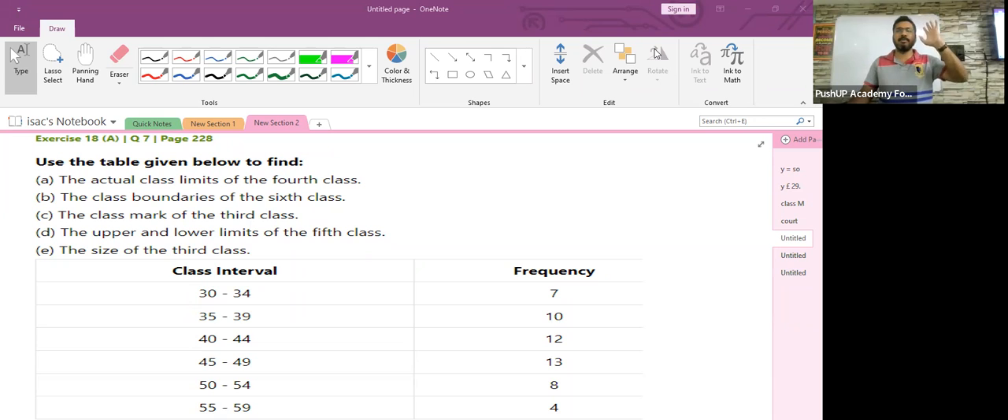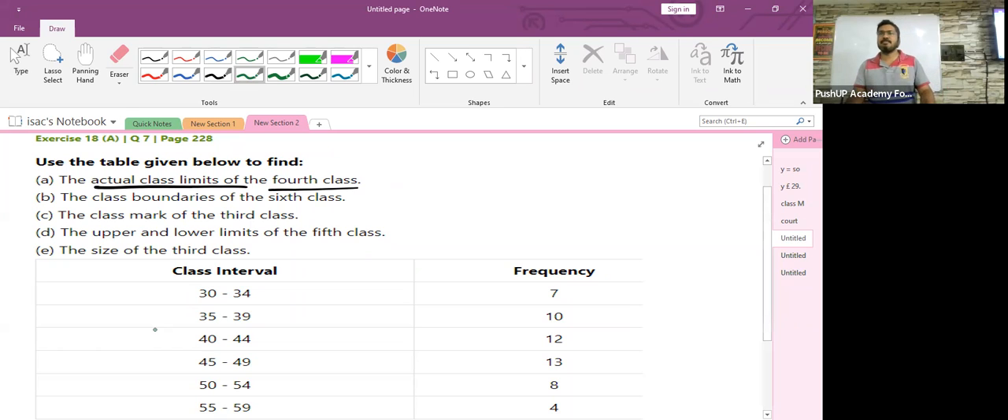My question is, what should I be doing as my first step? They are asking you to find the actual class limits of the fourth class, isn't it? What kind of class intervals are given to you? Discontinuous class interval, because the upper limit and the lower limit are not matching. Online students, listen to this part: the upper limit and the lower limit are not matching, hence you cannot find the actual lower and actual upper limits. So what should be my next step? Convert the given discontinuous class interval into continuous class interval, isn't it?